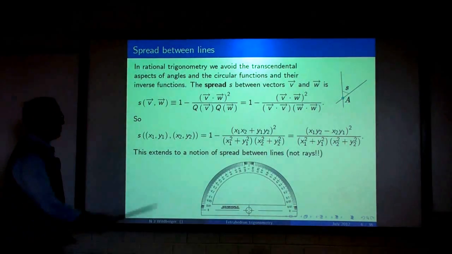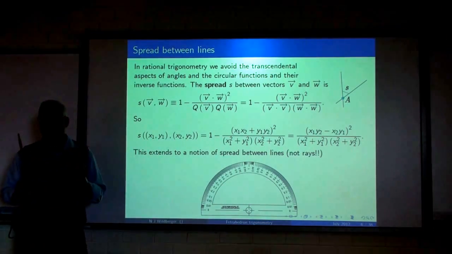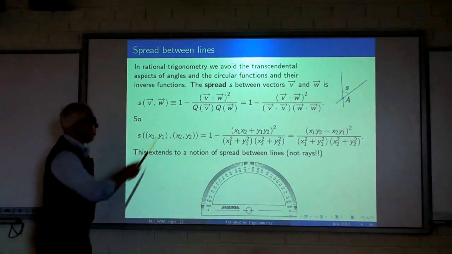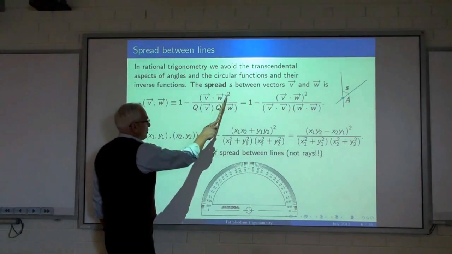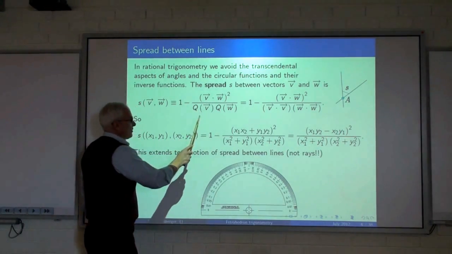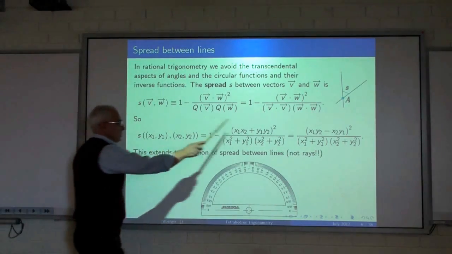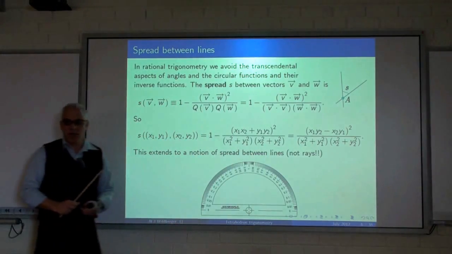Given vectors v and w, here is the definition of the spread between the vectors v and w. It is 1 minus (v dot w) squared, that's the dot product between v and w, divided by the quadrance of v times the quadrance of w. So the quadrance of v is just v dot v, so we can rewrite it purely in terms of the dot product this way.